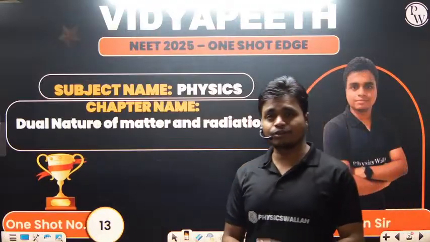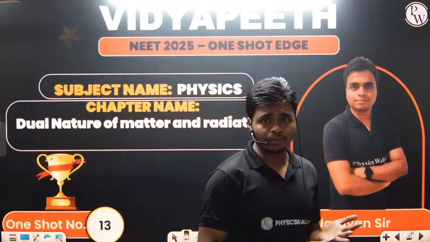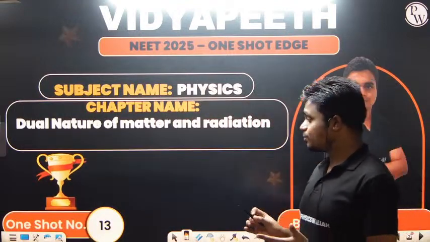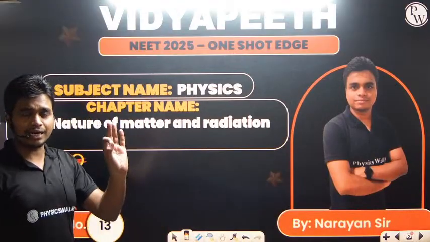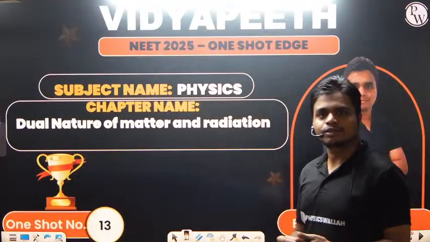to give 5 to 6 questions, and definitely this is a must-do chapter for everyone, because this chapter, dual nature of matter and radiation, which we have done in physics, and the atoms chapter is also there in chemistry. So this will be a scoring chapter, obviously.